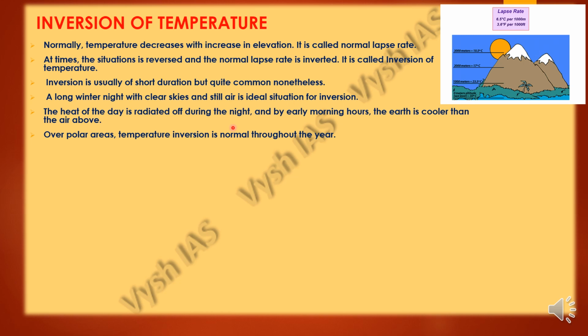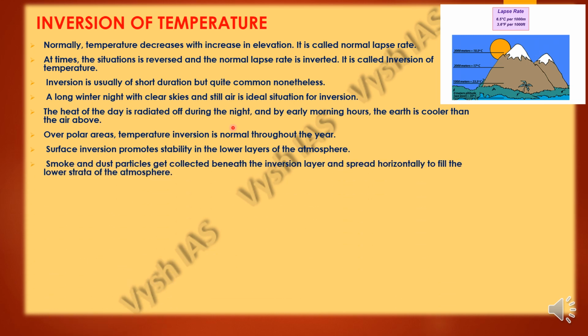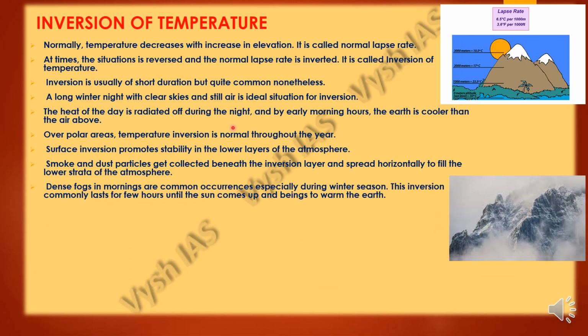Over the polar area, temperature inversion is normal throughout the year. Surface inversion promotes stability in the lower layers of the atmosphere. Smoke and dust particles get collected between the inversion layer and spread horizontally to fill the lower strata of the atmosphere. These form dense fogs, which are very common occurrences in the morning, especially during the winter season. This inversion commonly lasts for a few hours until the sun rises and brings warm rays or heat waves to the earth to melt it down.